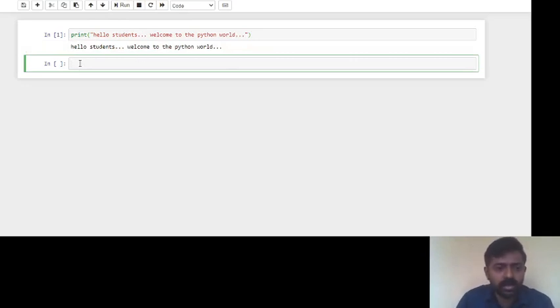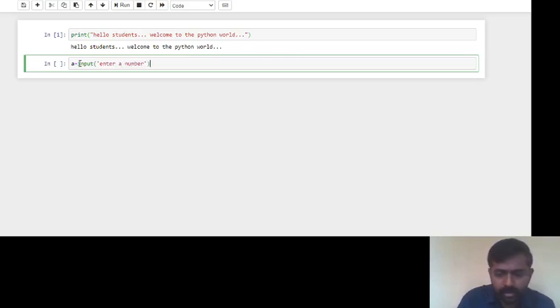Similarly, if I want to take any element from the user, I'll use input. I'll take a number as a is equal to input. In the input we can give a message also, like enter a number.